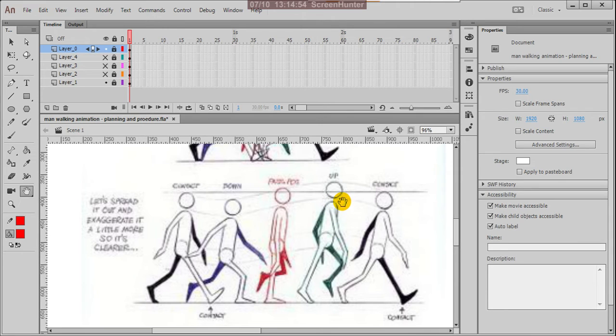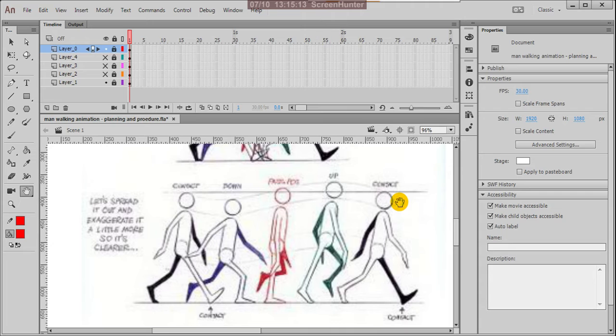For understanding purposes, I am comparing with your 5 fingers, so this way you never forget this. So 5 poses are there. What are those? Contact, cushion, passing position, up, and again contact.